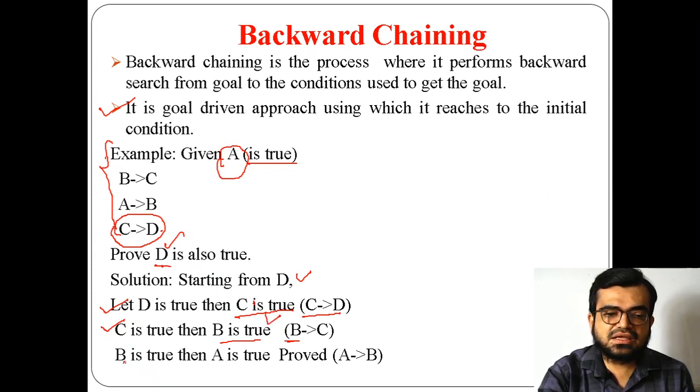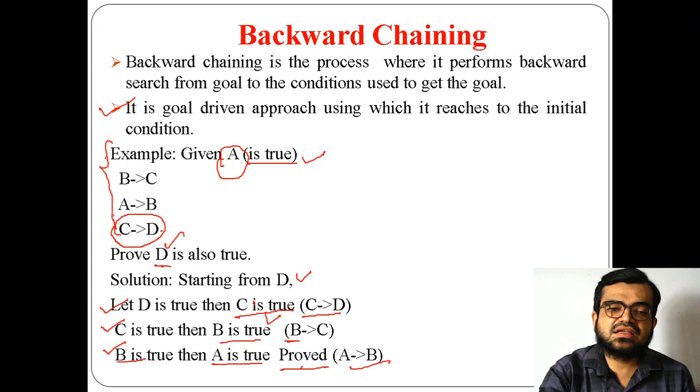Now using B is true, again I am taking that condition. If B is true, then A is true. But A is already true, right? The given condition is that A is already true. So as A is true, this is proved, because we have finally reached the initial state which is true. So by this we can say that D is also true.